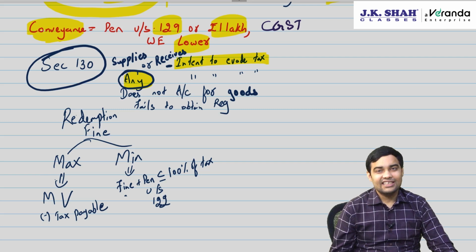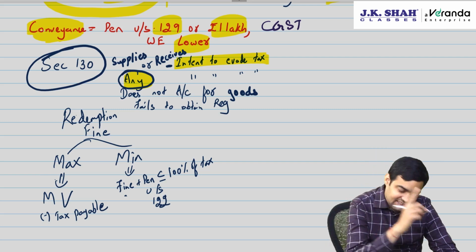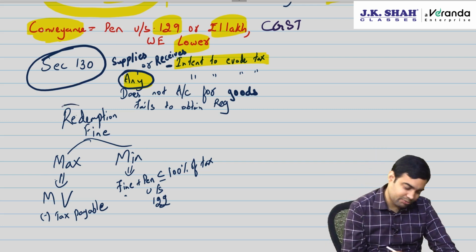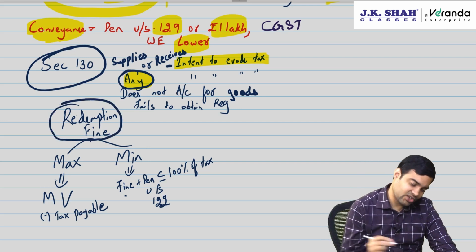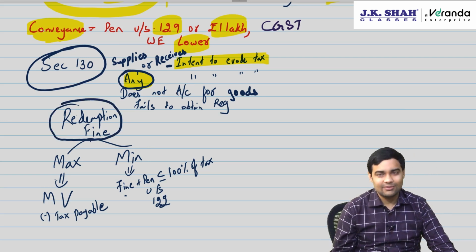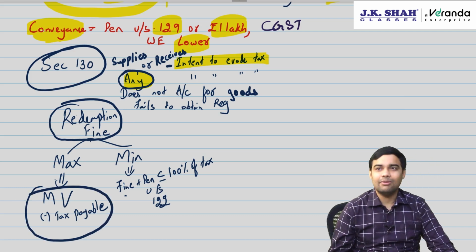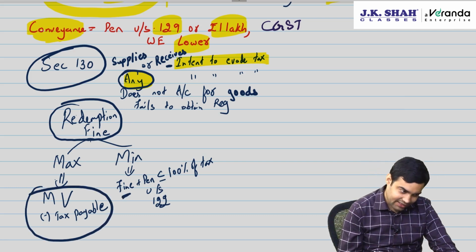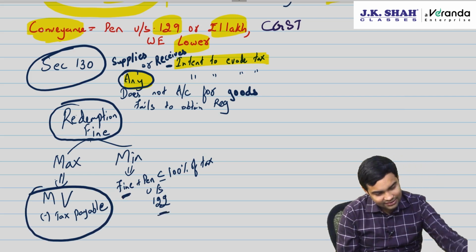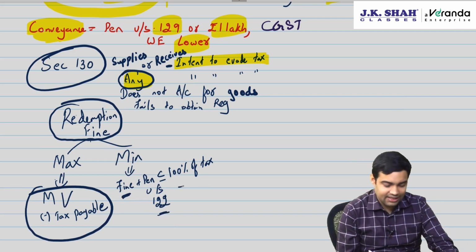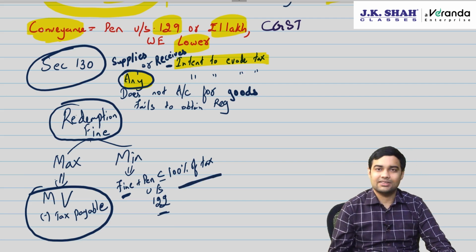Can it be released? Yeah, the department has to give an option to pay redemption fine and get your goods released. What is the maximum redemption fine? Market value of the goods minus tax payable. Minimum redemption fine is fine plus penalty under section 122 shall not be less than 100% of the tax.